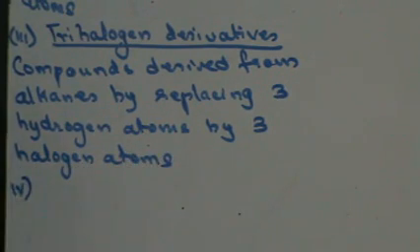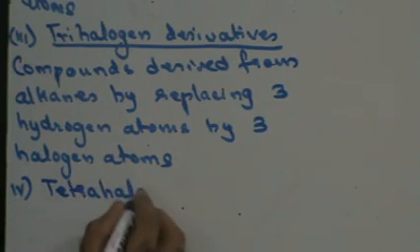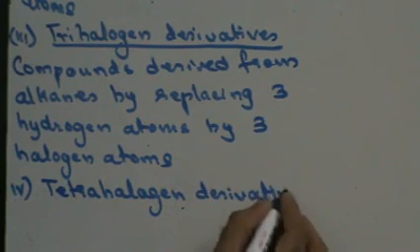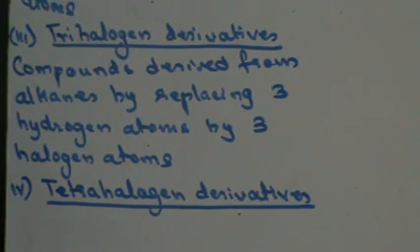And the last that you have is tetrahalogen derivatives. Tetrahalogen derivatives are those wherein all four hydrogen atoms are replaced by four halogen atoms.